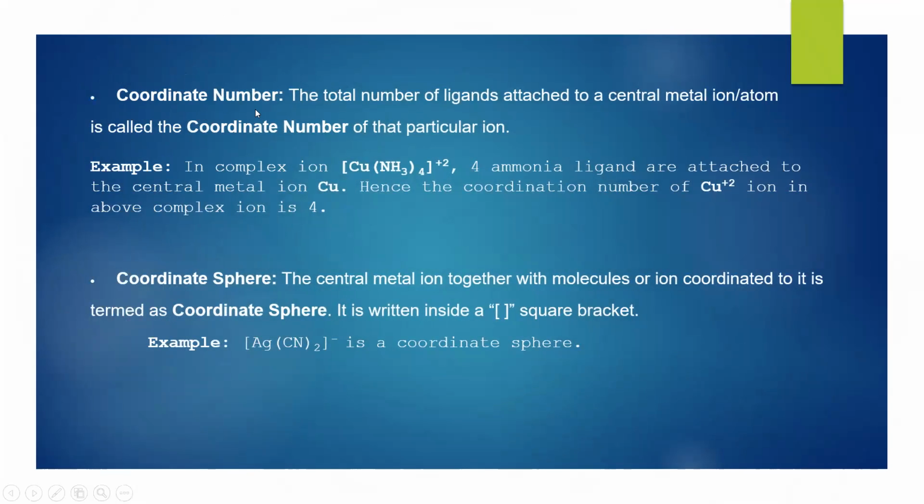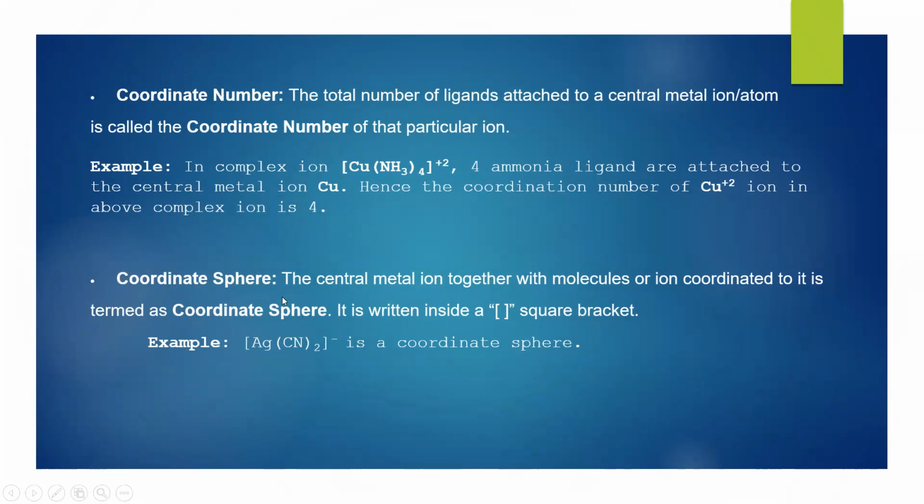Coordinate number, which is also known as coordination number. The total number of ligands attached to a central metal ion or atom is called the coordinate number of that particular ion. For example, [Cu(NH3)4]2+, here the coordination number of copper is 4 as copper is attached with 4 ligands.